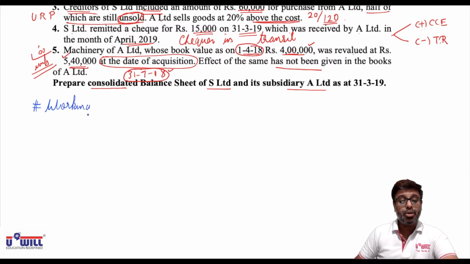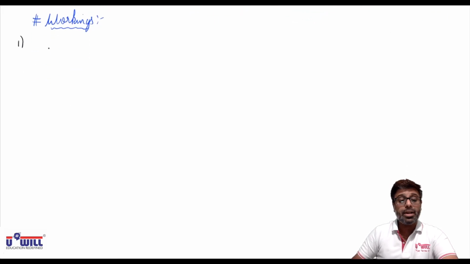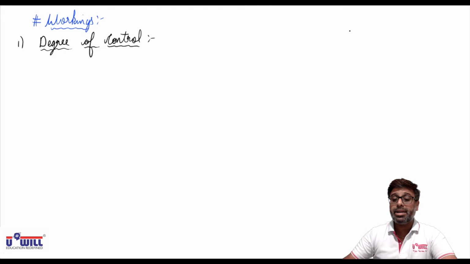All of you write down in your notebook. Working note 1, degree of control. Two columns. Don't write H Limited. Here the name of the holding company is S Limited, and minority interest.